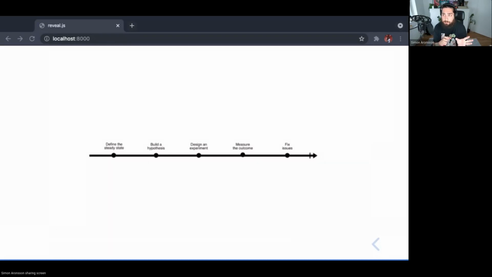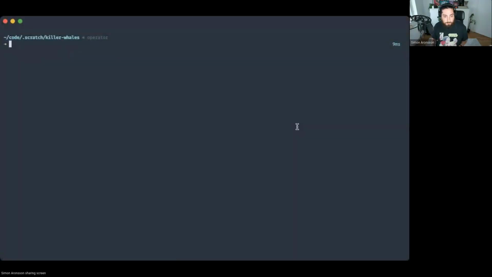We have about 15 minutes left, and I'm thinking that we're going to do some kind of demo. Let me just start by switching screen. All right, so we're now in a terminal, and hopefully you'll be able to see what I'm doing.